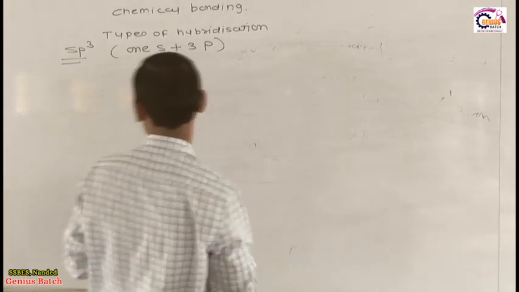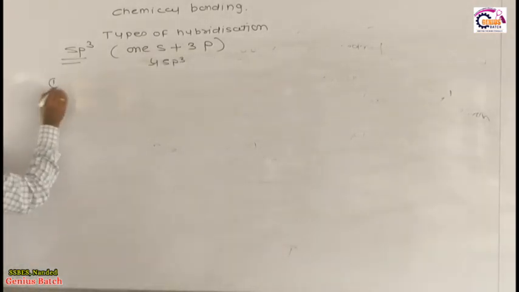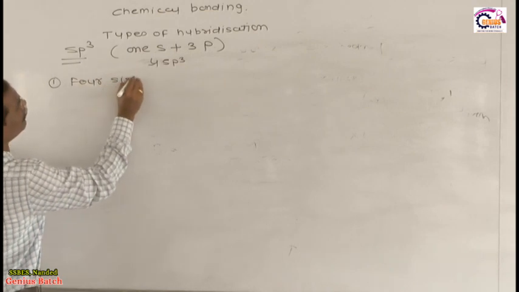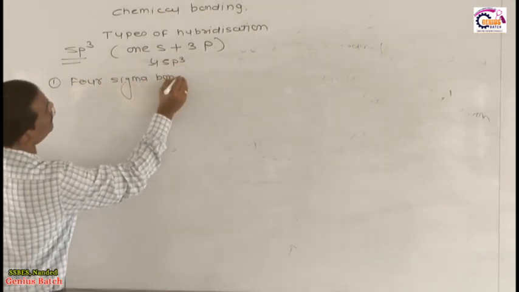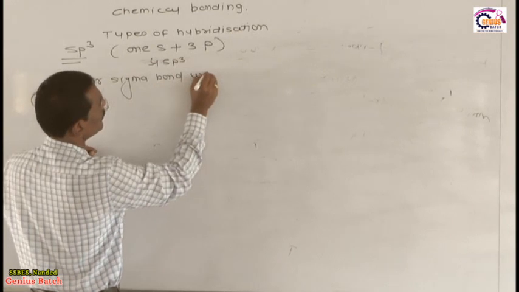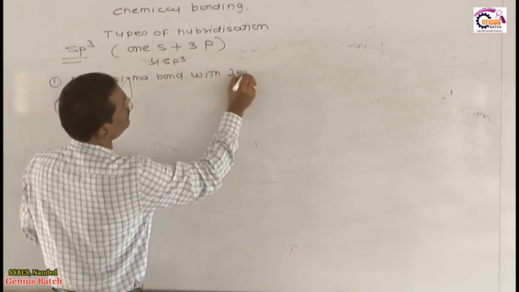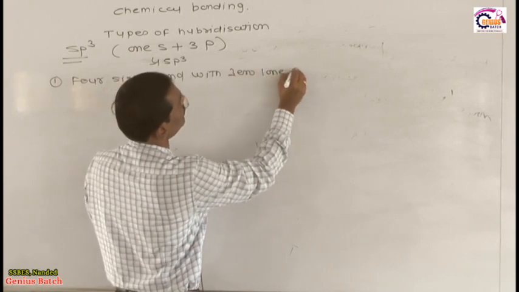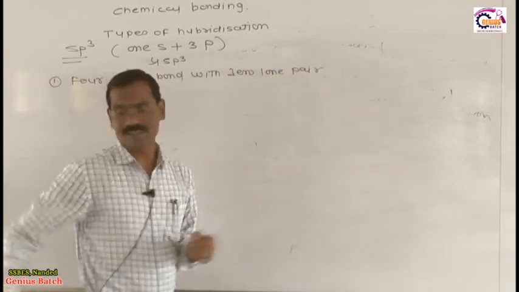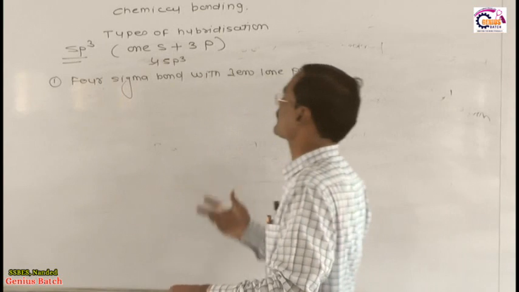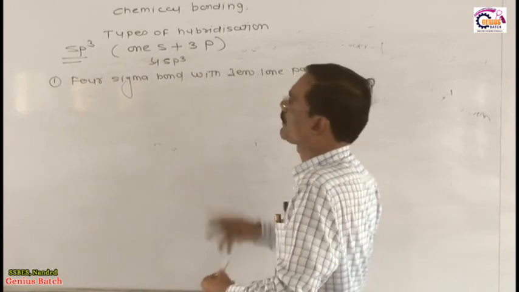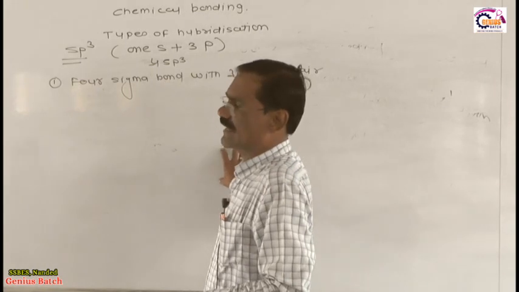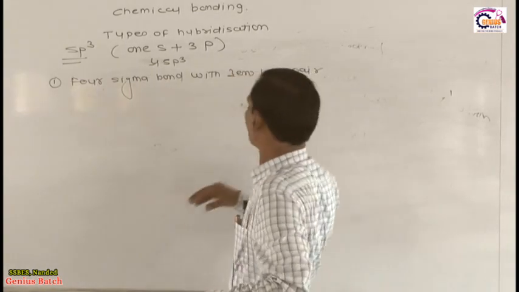What happens in sp3 hybridization? The first case is 4 sigma bonds with 0 lone pair. What does this indicate? Whenever the hybrid orbitals are formed, around that central atom all bonds are sigma bonds without any lone pair.